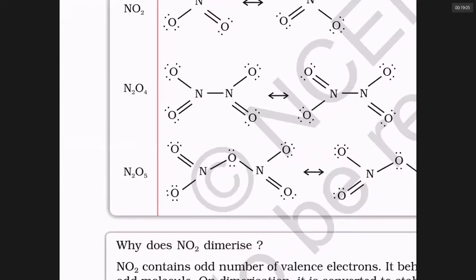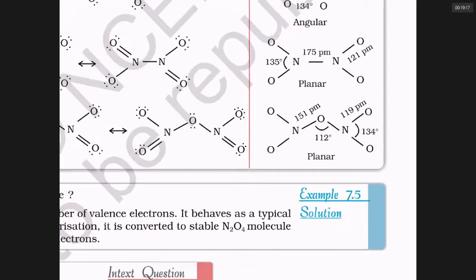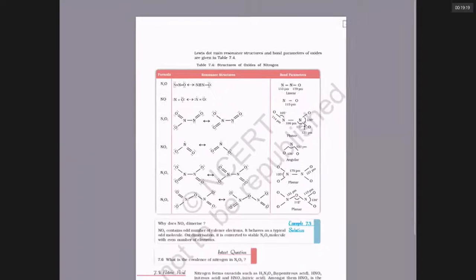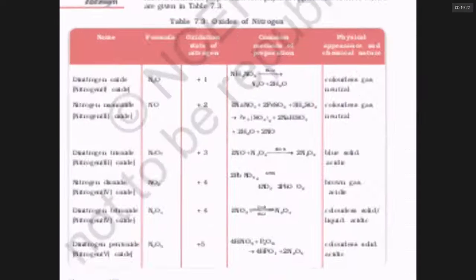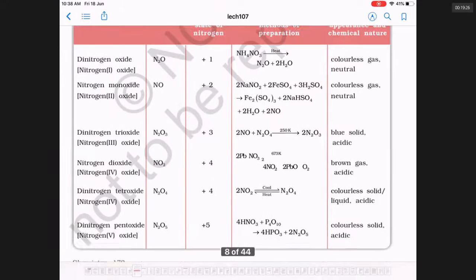In N2O5, the N-O-N bridge is there. The angle is roughly 112. And nitrogen in N2O5 makes a maximum of 4 bonds. It's a planar molecule. These are the oxides of nitrogen. These are the preparatory strategies. In brief, they show how they look like.